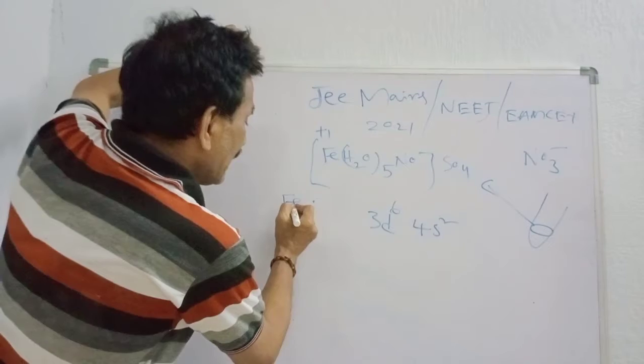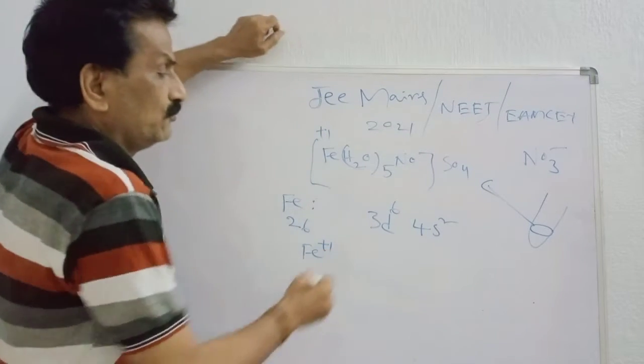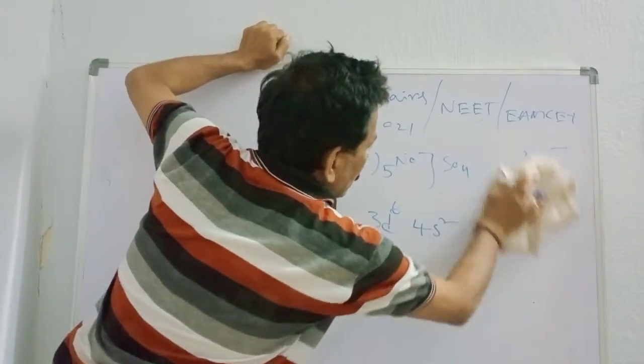If iron loses, what do we get? Fe plus 1. So what happened here?